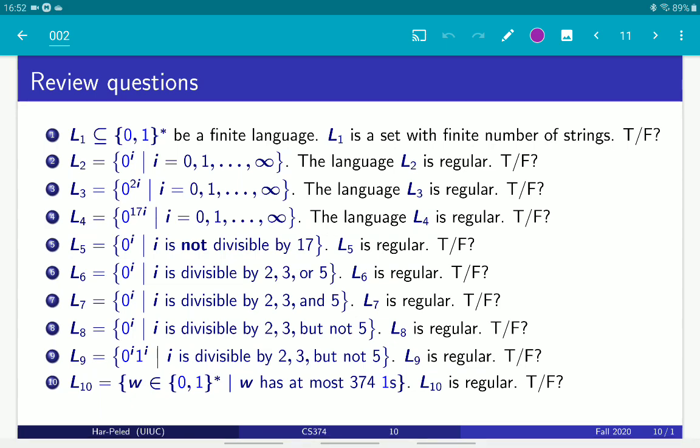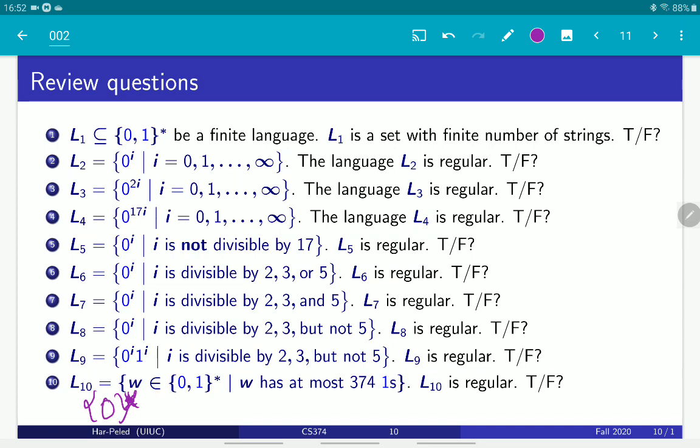Okay, the last one is a bit tedious. All the strings over 0, 1 that contain at most 374 ones. Let's look at the basic language. One kind of string is all the strings that have no ones. So this is 0 star.